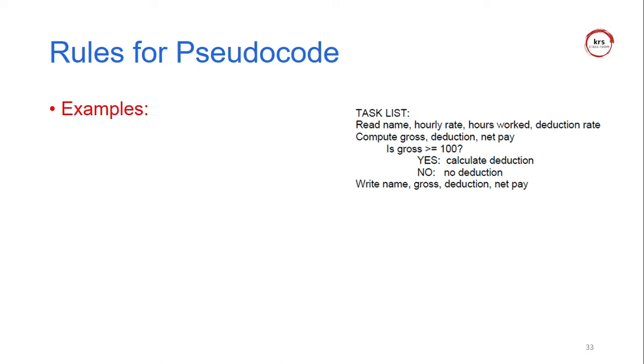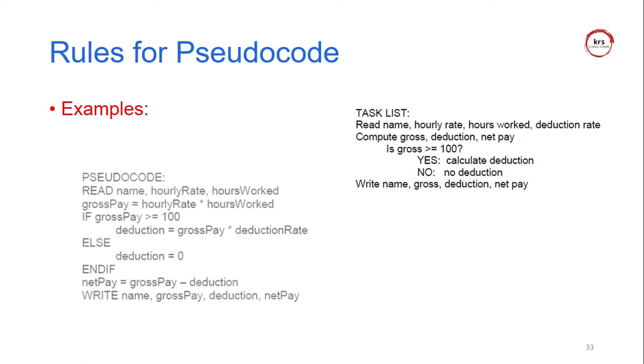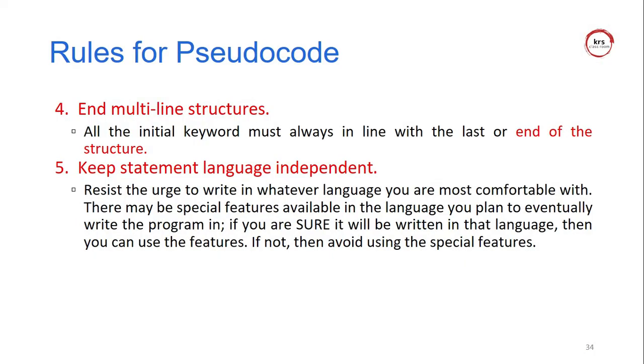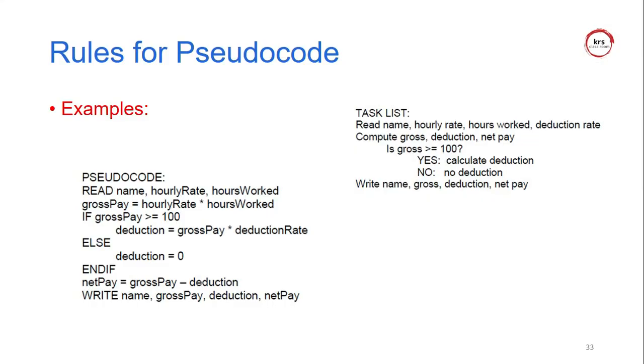The fourth is an example: whether gross pay is less than or greater than a value. Yes means one branch is executed, and no means another branch is executed, based on the condition. Here also READ, IF, and ELSE IF are keywords. They should be capitalized: READ, WRITE, END IF, ELSE IF, everything.